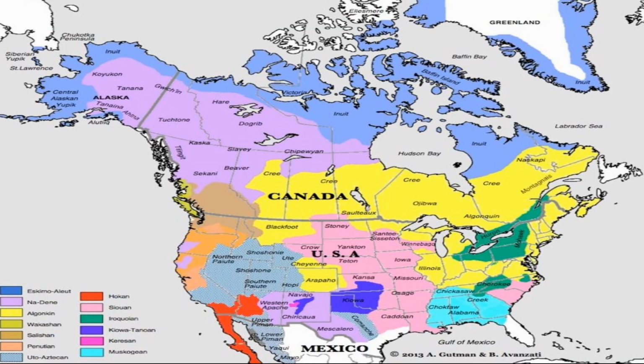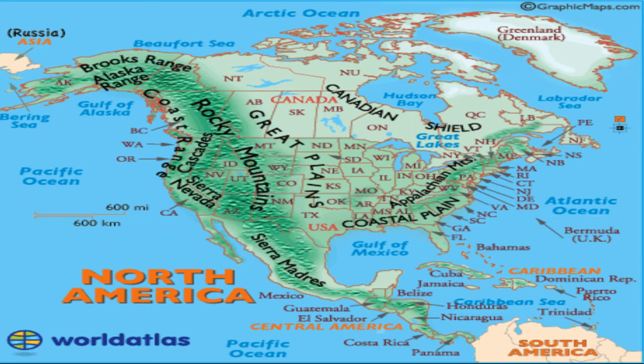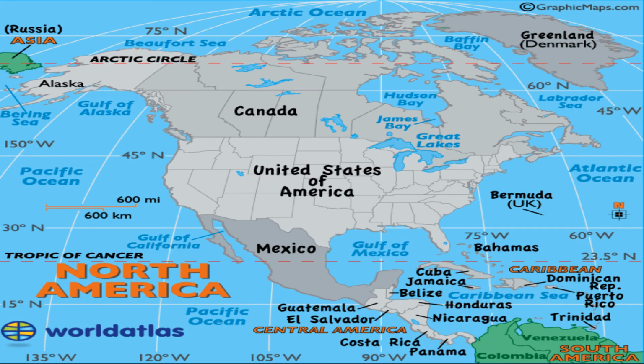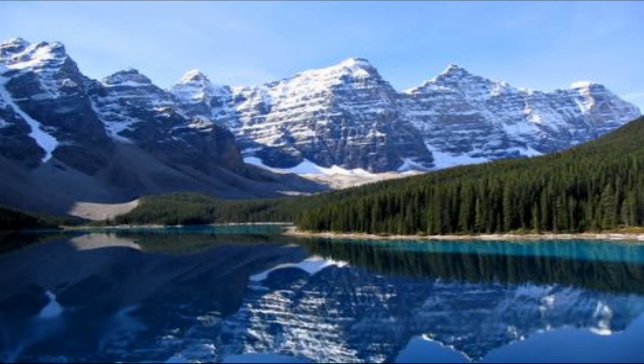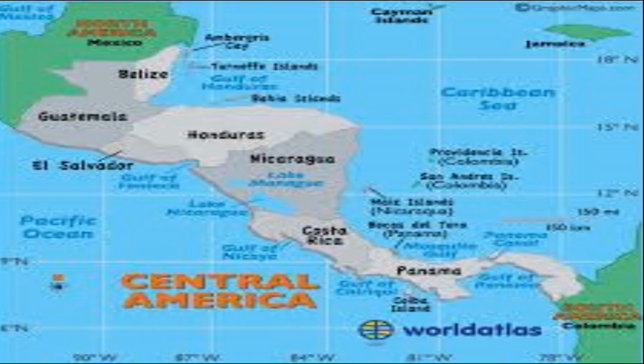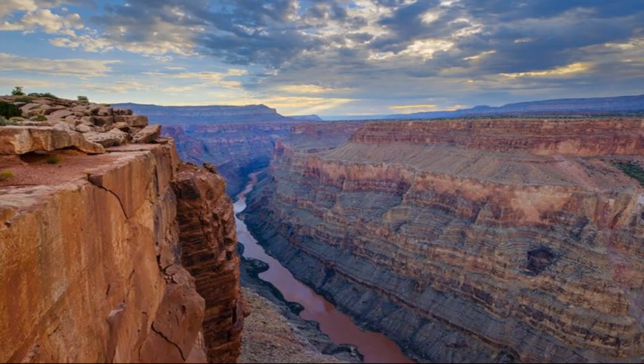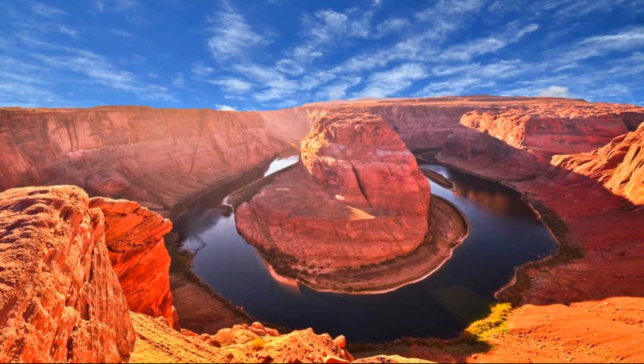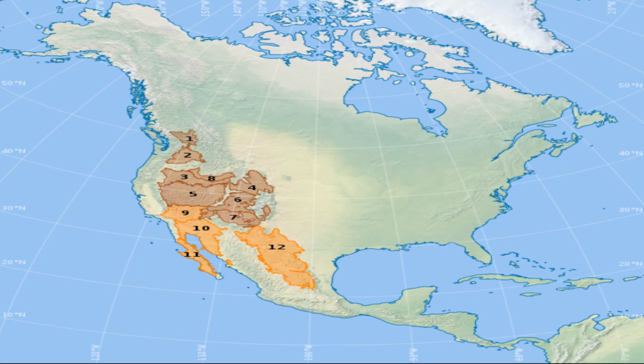Fifth, the Rocky Mountain runs along the western part of North America. Sixth, North America is bordered by three oceans, the Pacific Ocean, Atlantic Ocean, and the Arctic Ocean. Seventh, the Colorado River forms numerous canyons along much of its length, most notably the Grand Canyon in Arizona. Eighth, all deserts are located in the western part of the countries.